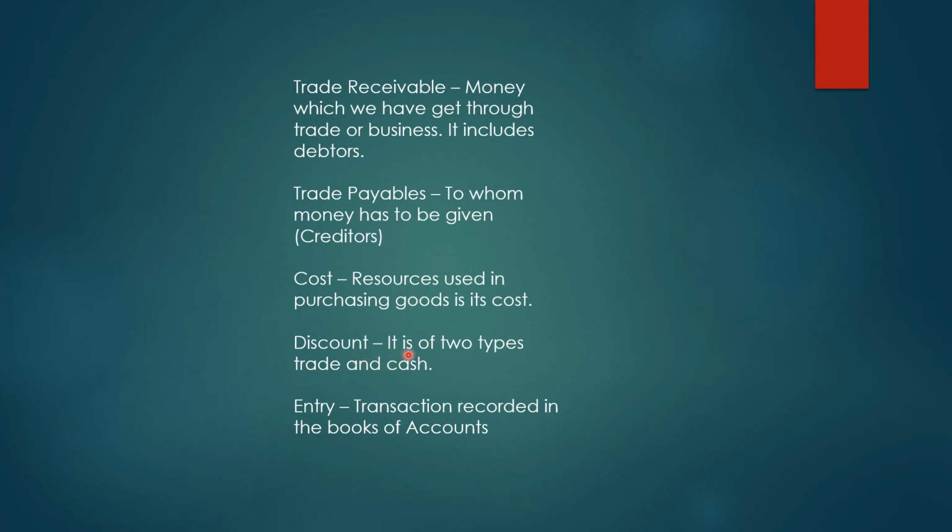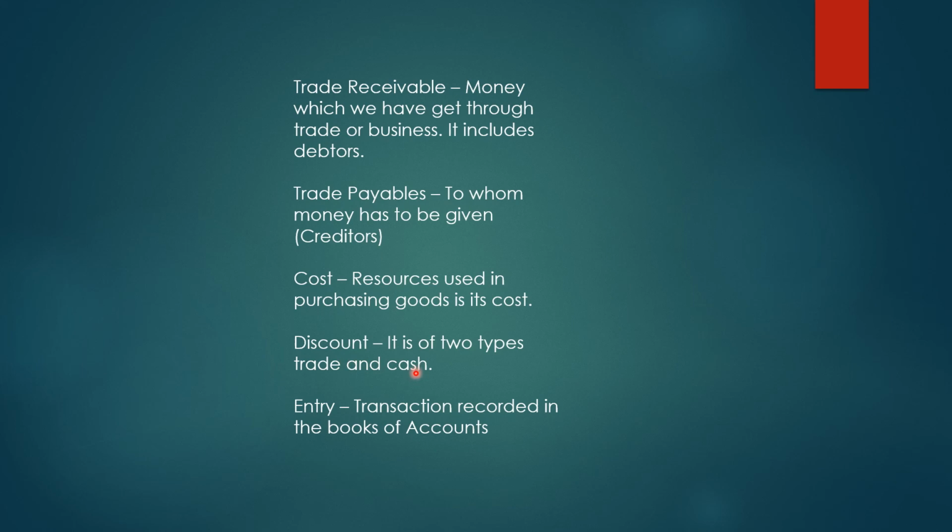Now what is discount? You would have heard of discount. It is of two types, trade and cash. For example, if we get a 1000 rupees thing for 800, that 200 whatever we got is discount. Trade means for business; you'll get it whether you pay in cash or not. They'll say that for this year, for a specific period, for these goods we are giving discount, then we say it is a trade discount.